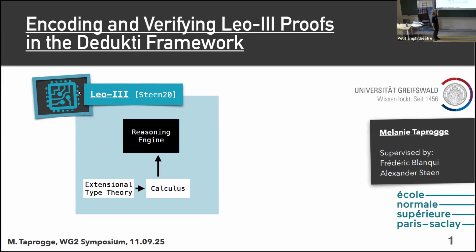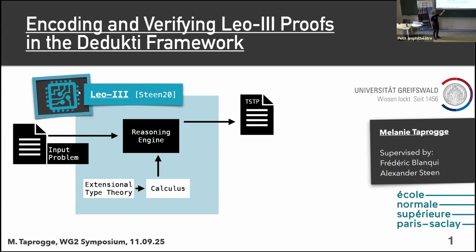But with Leo3, we're actually based on extensional type theory, so we're working in a higher order logic, and we also have a lot of encodings of non-classical logics. So if you have a bit more special interest areas, then you may also be interested in having proofs being verified. Okay, so Leo3, just like most automated theorem provers, is by default going to output its proof in